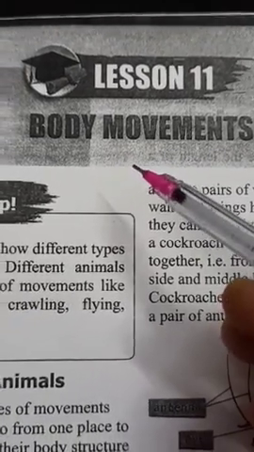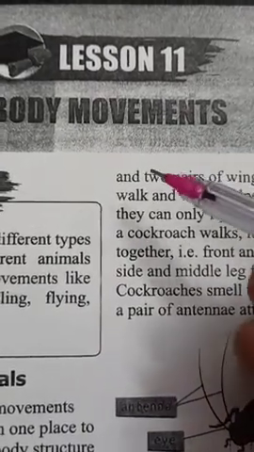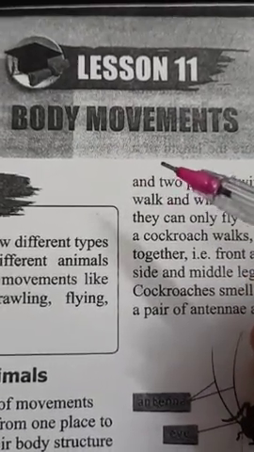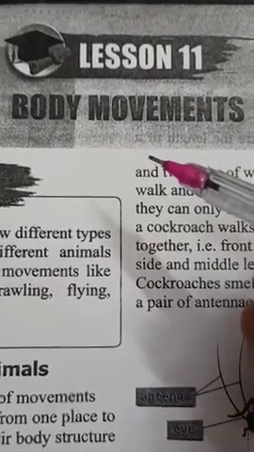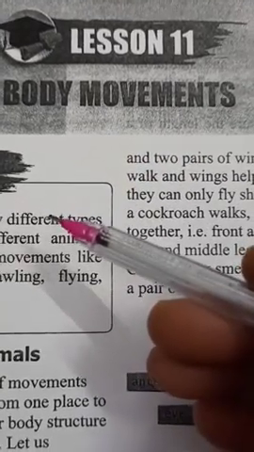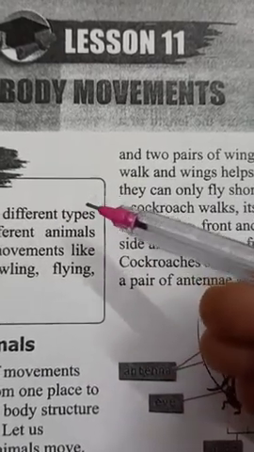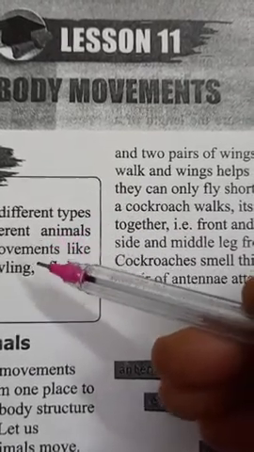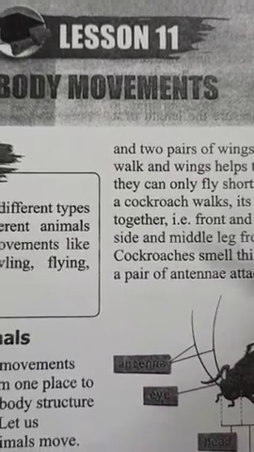You know that different animals have different body structures, and here we are not talking only about the bigger animals. Here we are talking about the smallest creatures. We study from the smallest creatures up to the higher organisms.